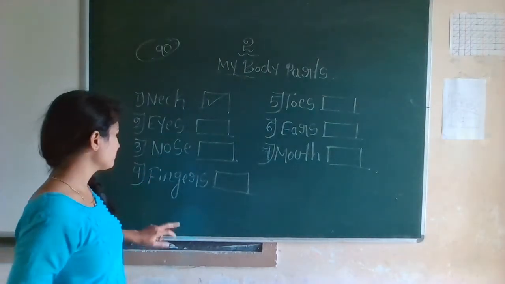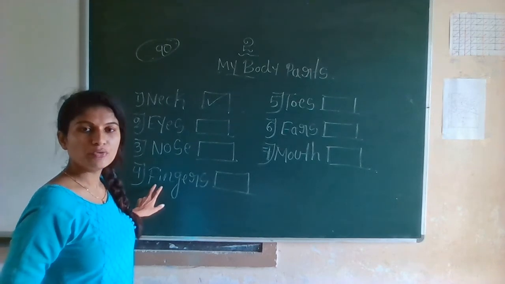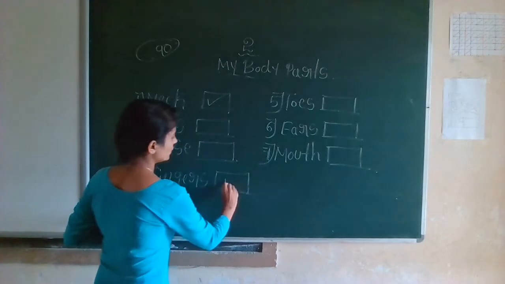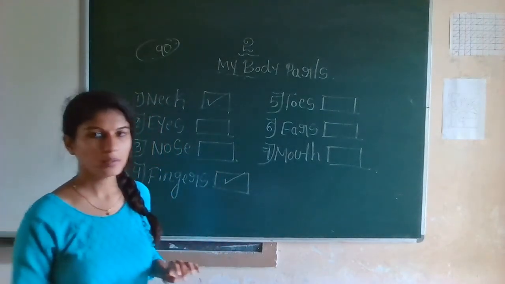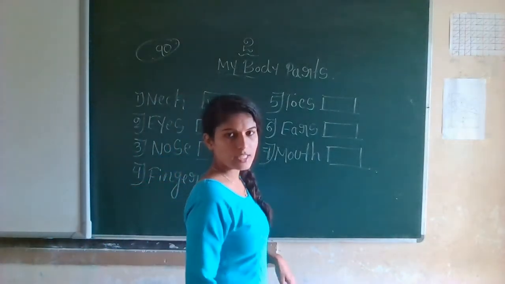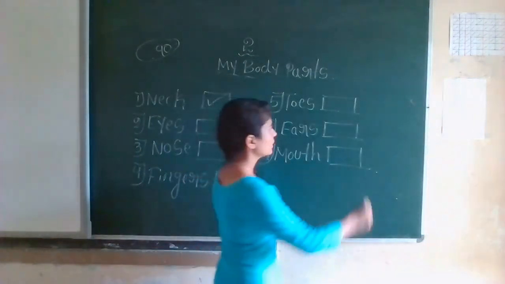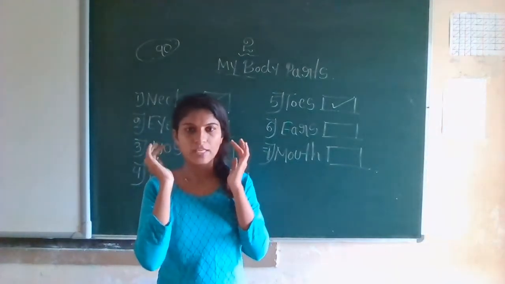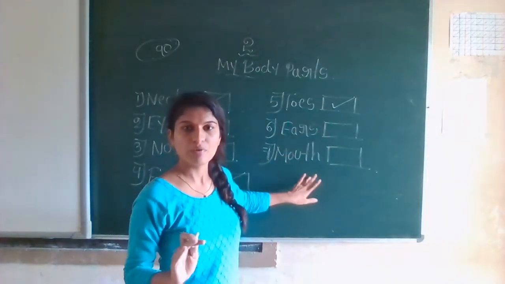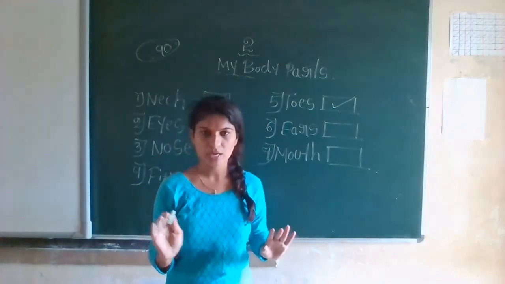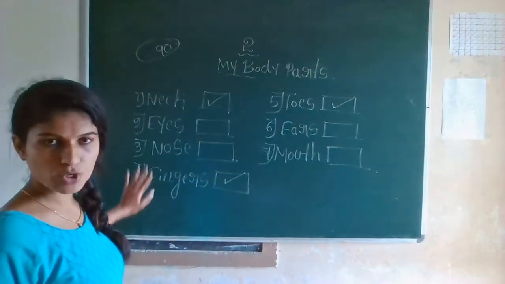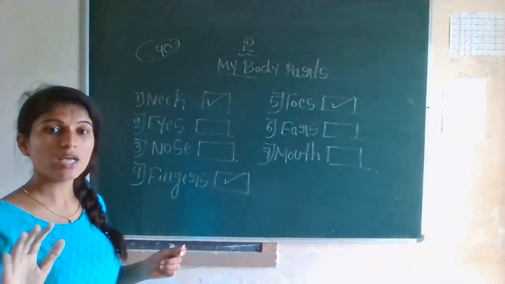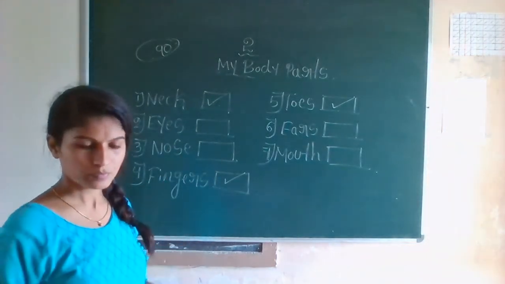Don't tick it. Fingers. Where can you see your fingers? In your hands, not on your face. Then just put the right mark. Okay. Next, toes. Yes, toes are on your legs. Put the right mark. Ears. You can see your ears on your face only. Then don't tick it. Just leave it. Where can you see the mouth? On your face, don't tick it. Okay. Among all these body parts, which body parts can you not see on your face? Just tick them.